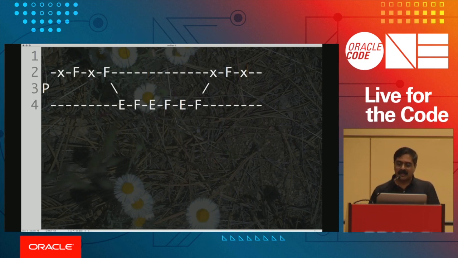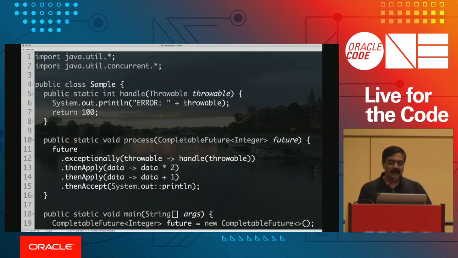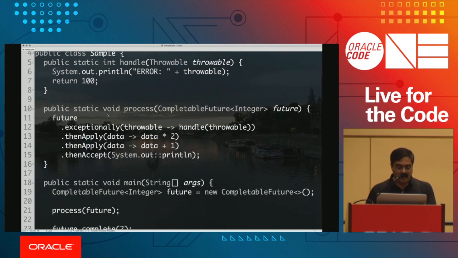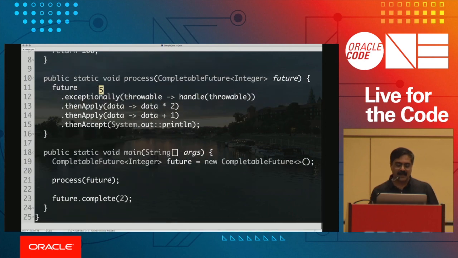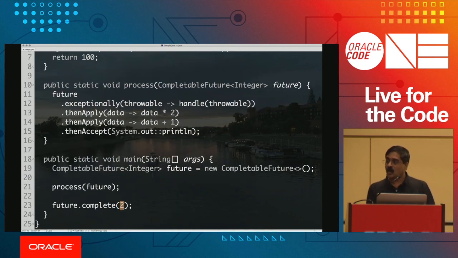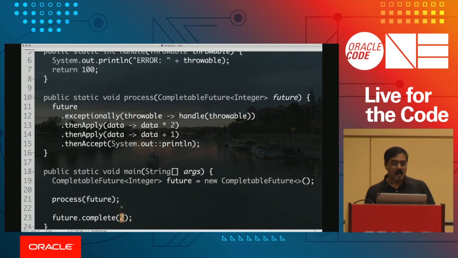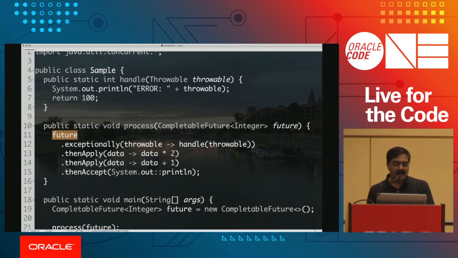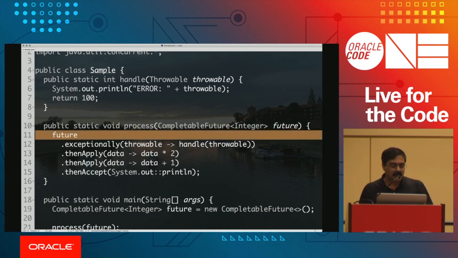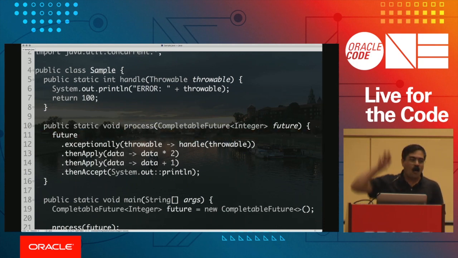But of course the question is, how do you signal the error? How do you tell something really went wrong? So let's first of all run this code real quick. Notice it still gave us a value of 5, and the reason is you completed with the 2. So what happened when you completed with the 2? The future resolved with the 2, so you step over the exceptionally